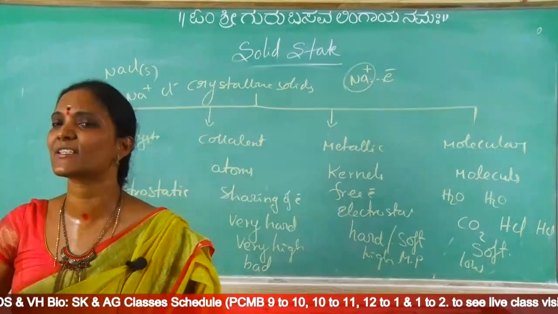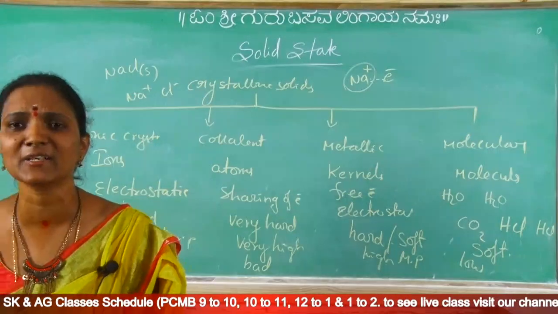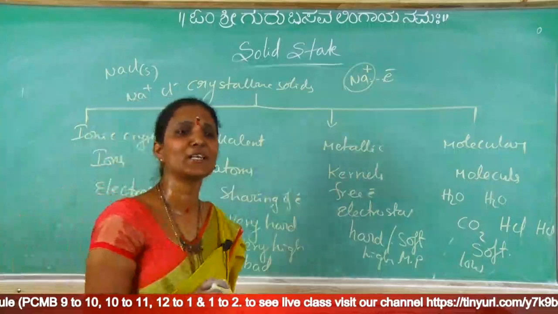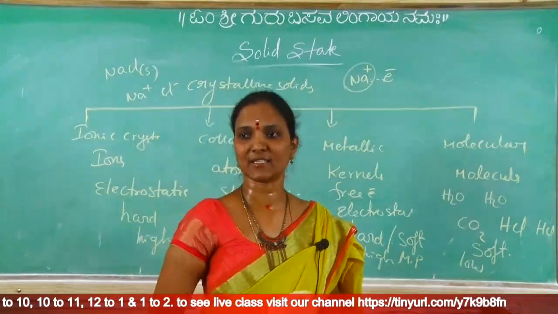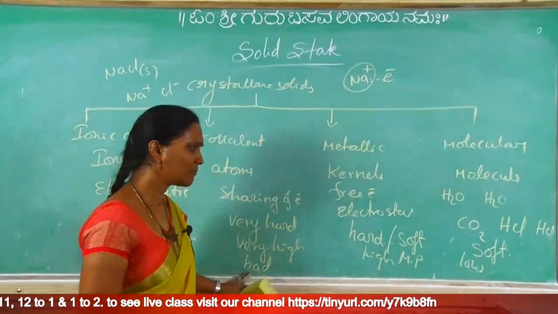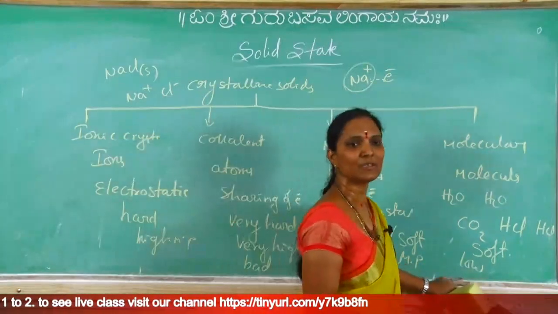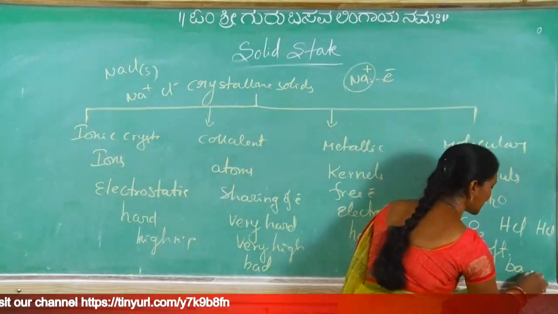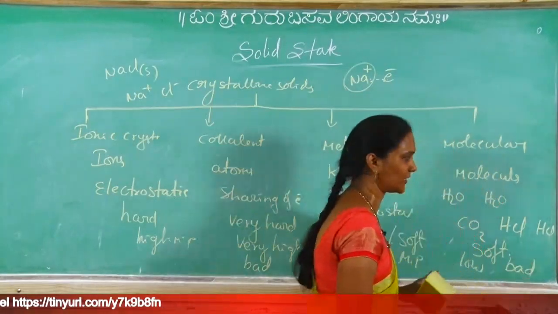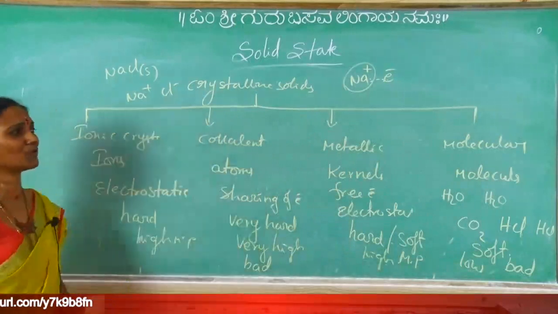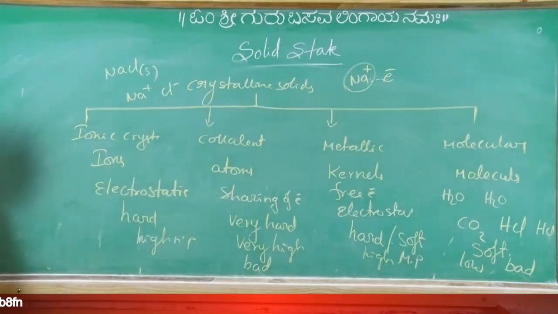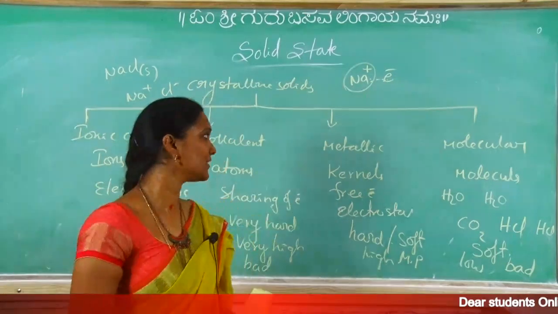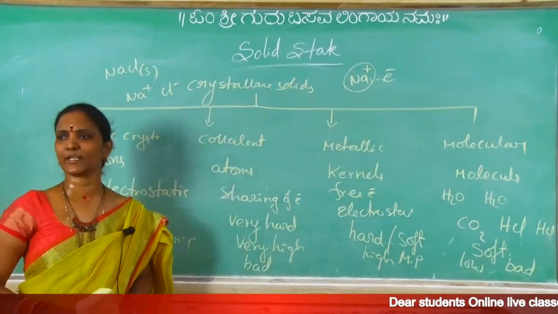So which of the following crystalline solids are good conductors? The answer is metallic crystals. Which are good conductors in aqueous and fused state only? The answer is ionic crystals. Which are bad conductors? These are bad conductors, here also no electrons, no ions, definitely bad conductors. Able to see this? So covalent and molecular crystals are bad conductors, ionic crystals are good conductors only in aqueous and fused state, and metallic crystals are generally good conductors.